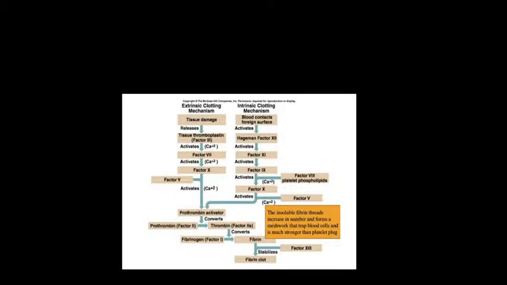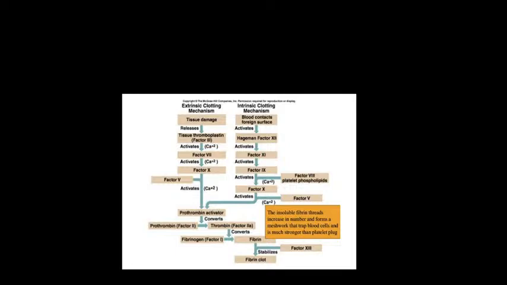So factor 9 is converted to factor 10 in the presence of calcium, platelets, phospholipids and factor 8. Factor 8, calcium, platelets, phospholipids: in the presence of all this, factor 9 is getting converted into factor 10. Okay. Now both of them in the presence of factor 5 are activated. They are all present in an inactive form and they should become activated. So one inactive form will activate the other factor.